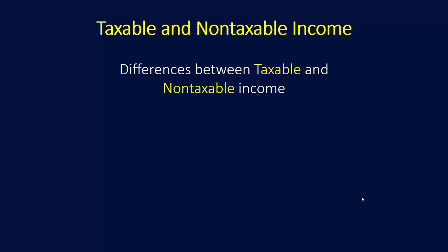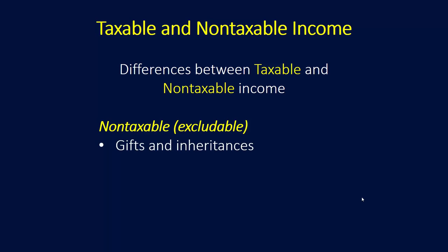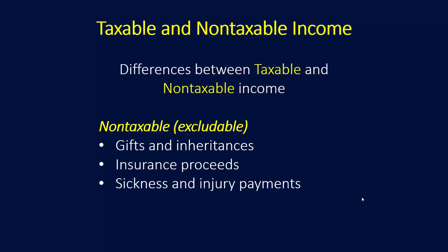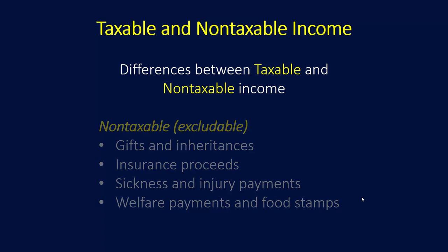Differences between taxable and non-taxable income include: non-taxable income is considered to be excludable. These are gifts and inheritances, insurance proceeds, sickness and injury payments, welfare payments, and food stamps. All of these are considered non-taxable or excludable income.